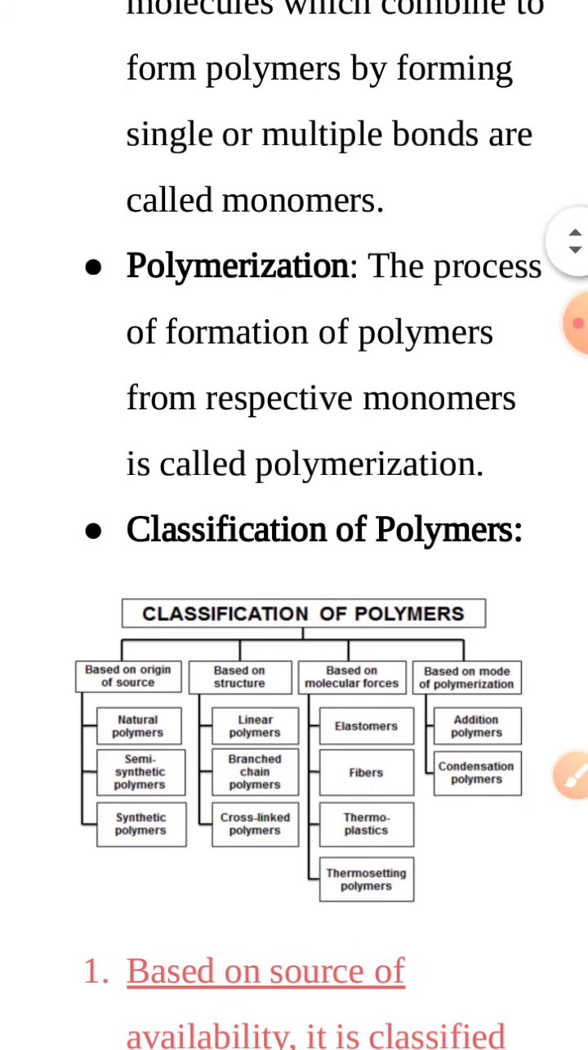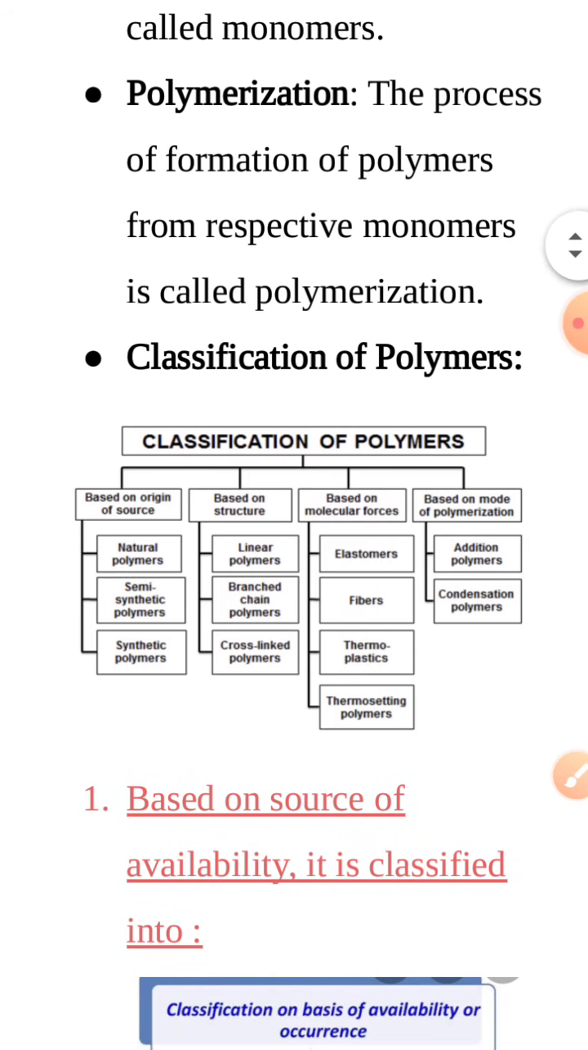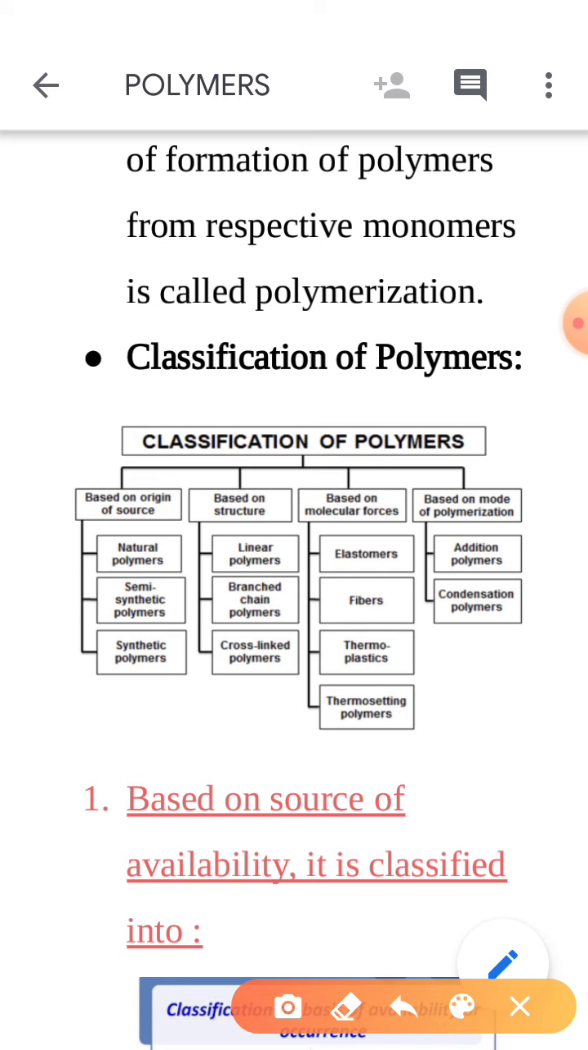Further, we will discuss the classification of polymers. How do we classify the polymers? Basically, classification of polymers is done on the basis of sources, structure, molecular forces between them, and the mode of polymerization, means the process involved in this. And on these bases we also consider the different types in it.